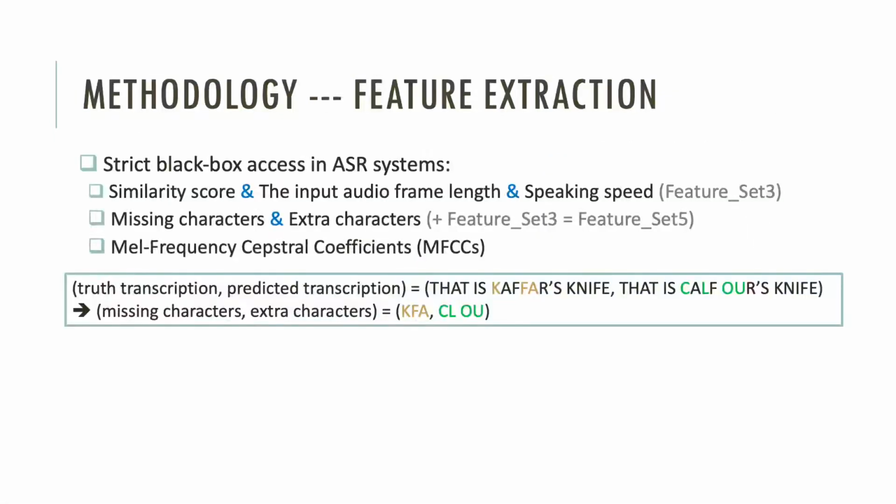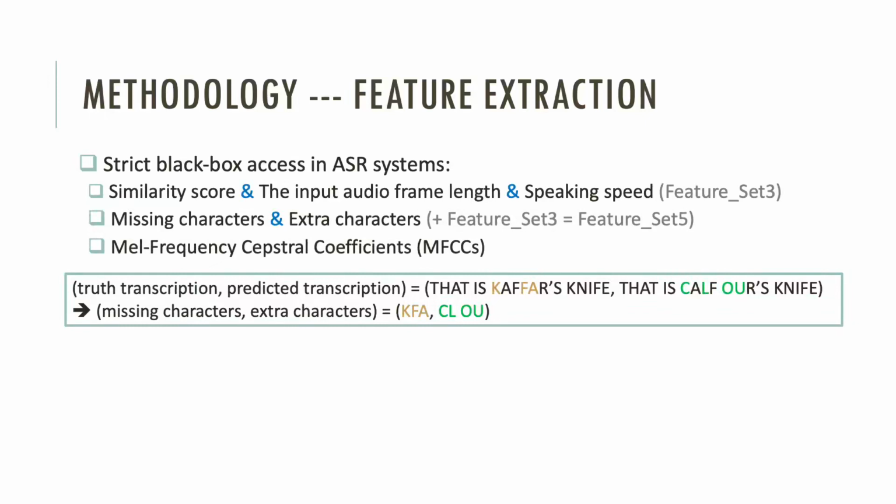To achieve user level determination, the feature extraction in the training process is the most important part. We first extract two kinds of features: audio-specific features like speed and frame length, and model behavior-specific features like similarity score, missing characters, and extra characters. Here, the GloVe model is used to measure the similarity score between the transcriptions and the true text. Here is an example of the missing characters in brown and the extra characters in green.